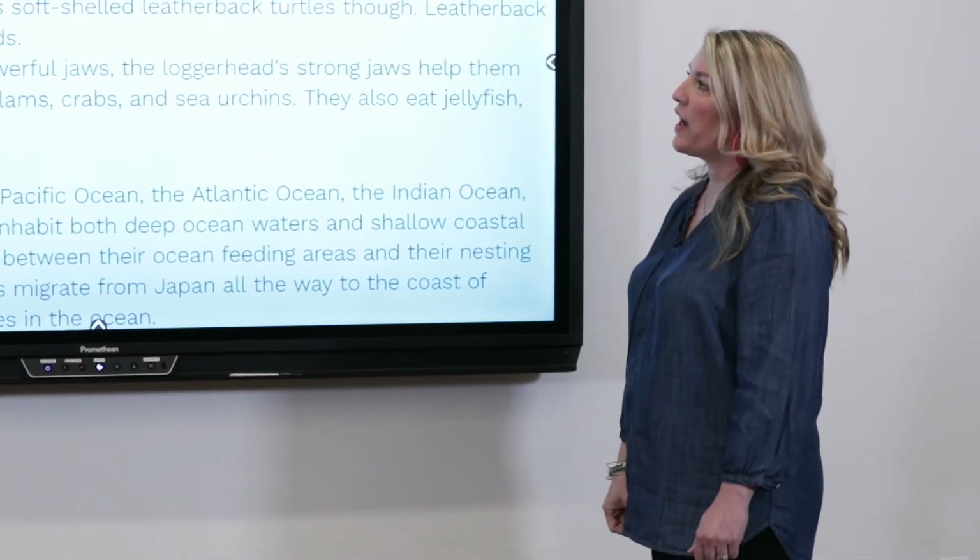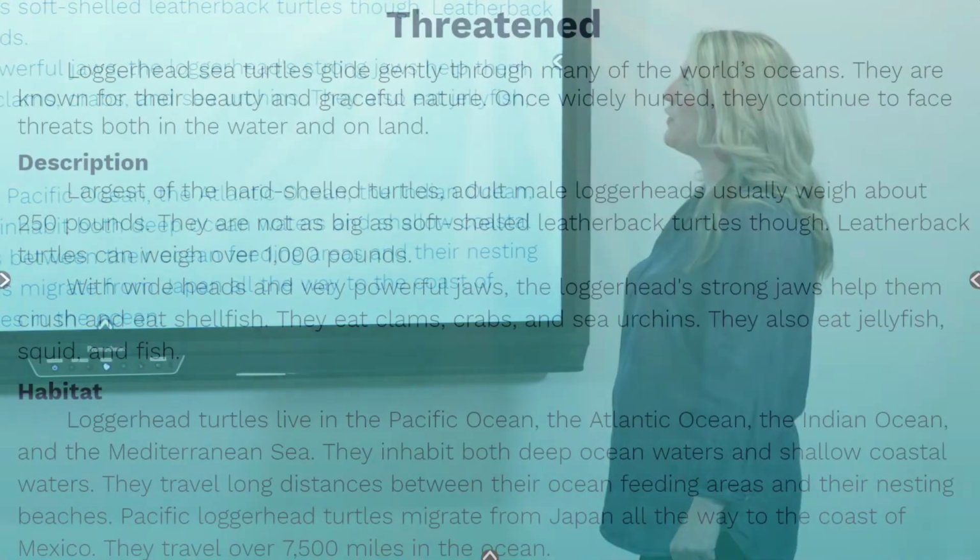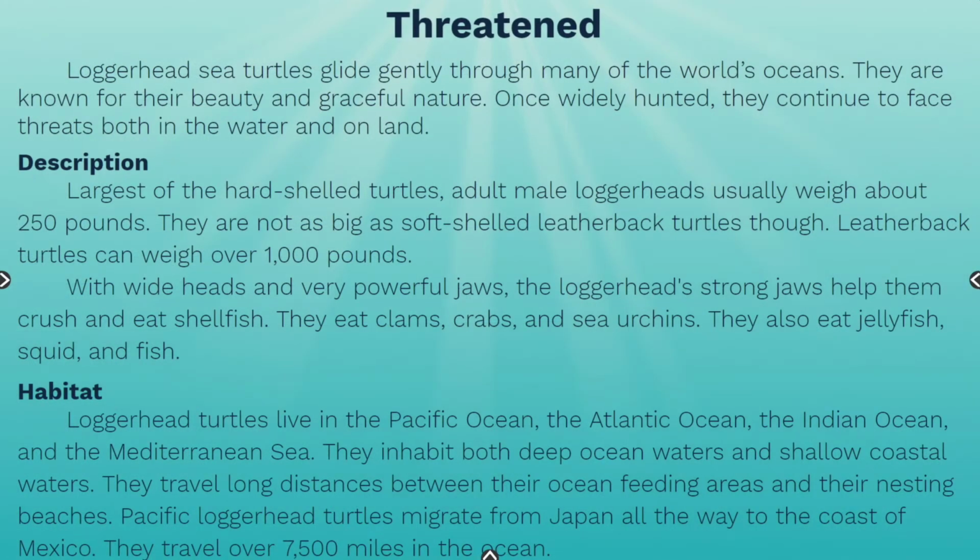Threatened. Loggerhead sea turtles glide gently through many of the world's oceans. They are known for their beauty and graceful nature. Once widely hunted, they continue to face threats both in water and on land. Description. Largest of the hard-shelled turtles, adult male loggerheads usually weigh about 250 pounds.